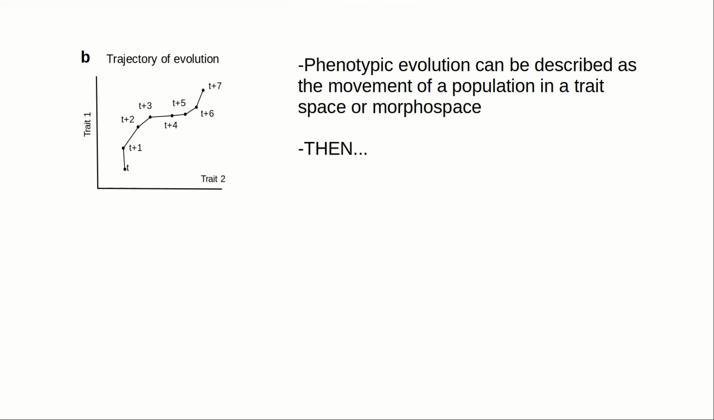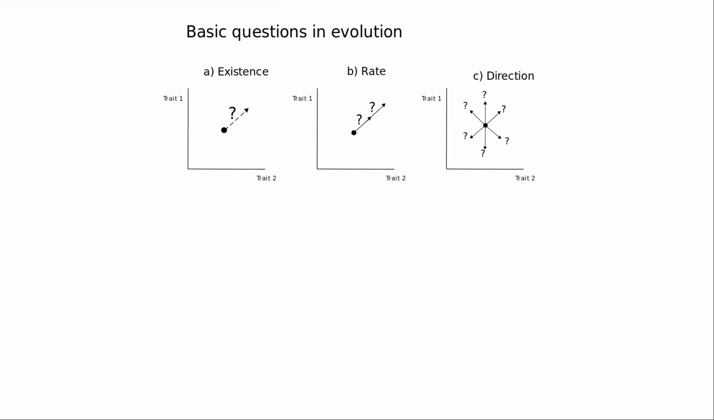Phenotypic evolution can be described as the movement of a population in a trait space or morphospace. Then there are three main questions one can ask. The first one is, does evolution happen and what does it require? The second one is, which processes determine this rate? Is it natural selection, drift, linkage, whatever? And the third one is the direction question itself. What determines the direction in which phenotypes evolve? That is, how traits change in relationship to each other and in relationship to themselves.